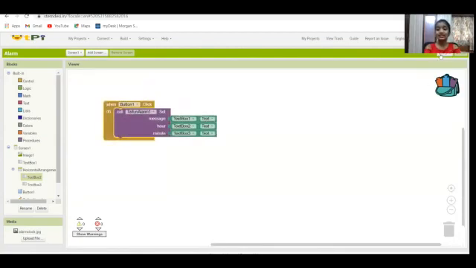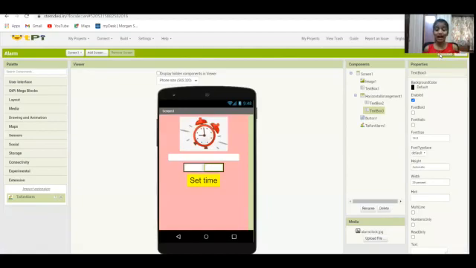So it was a very simple alarm clock app. So you could improvise it in many ways, like weekly alarm, like it should be continuously there. So a weekly alarm, monthly alarm, and you could actually improvise it in many ways. And you could also give a time picker instead of typing it, and you could improvise it in many other ways too. So that's it.